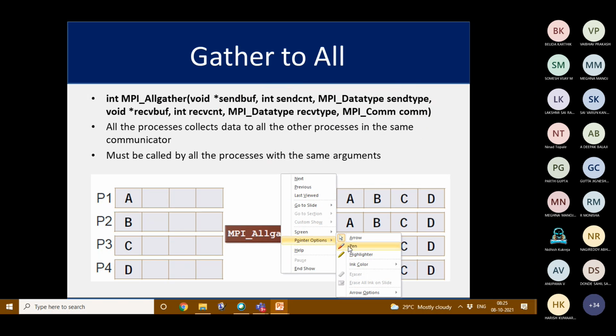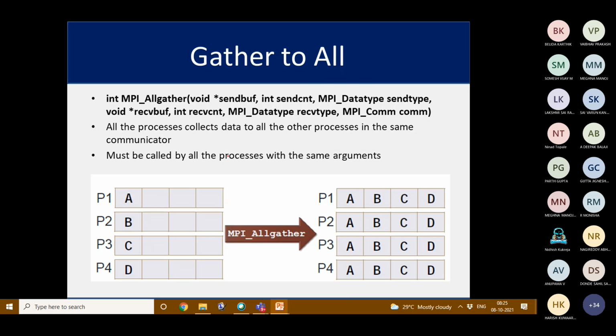Then the next data movement operation is gather to all. Here the parameters that we have to pass are send buffer, send count, send type, receive buffer, receive count, receive type, and MPI communicator. So here the function name is MPI_Allgather. Previously, when the gather function was there, with 4 processes each having some data, when I performed MPI gather, all the data was accumulated and sent to P1. We gathered there. But when it is MPI all gather, the data will be accumulated and the same thing will be passed to all the processes.